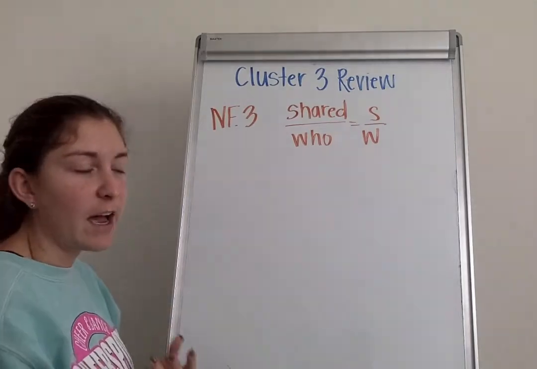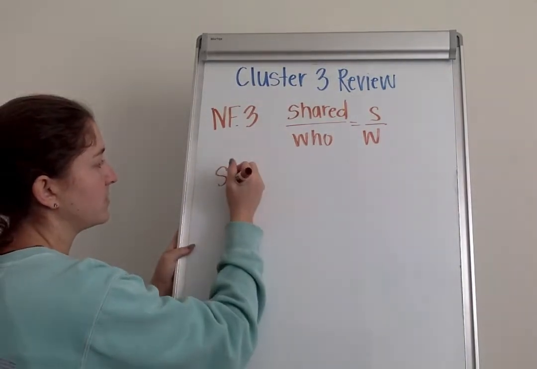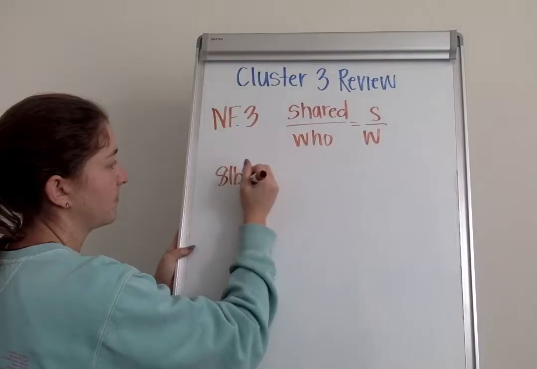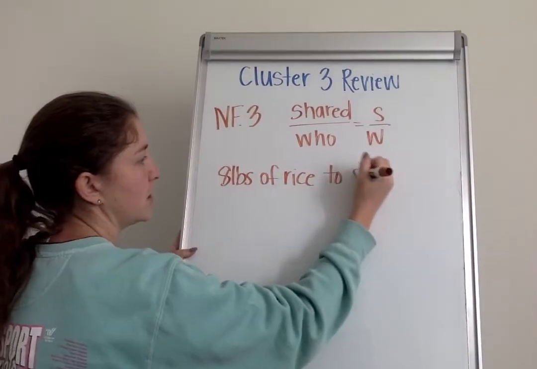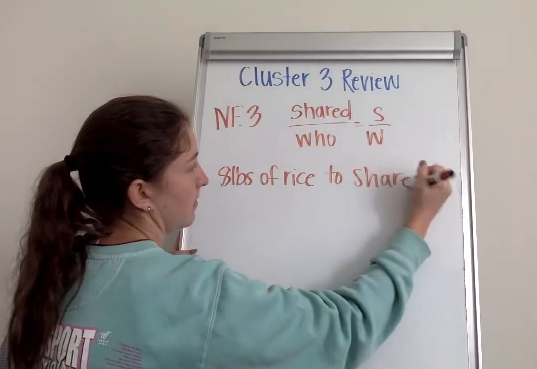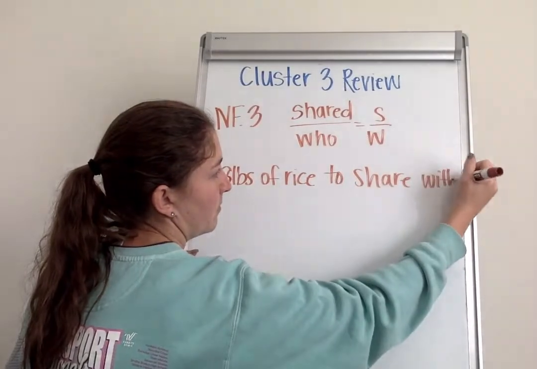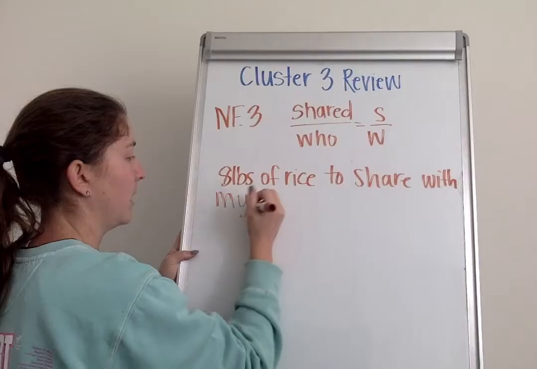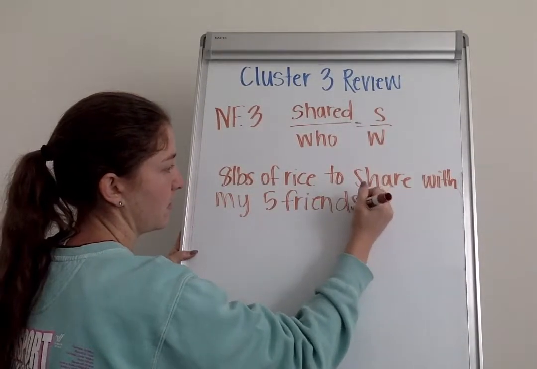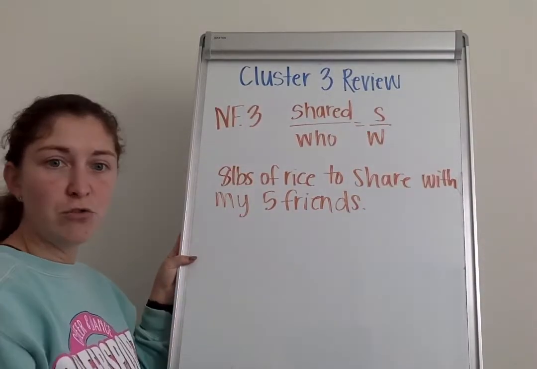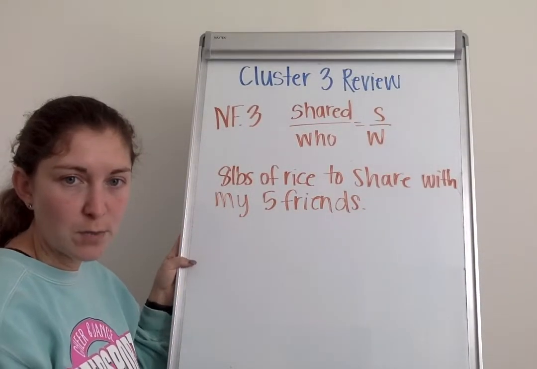So if I have 8 pounds of rice to share with my 5 friends, we could use shared over who in order to solve this problem.